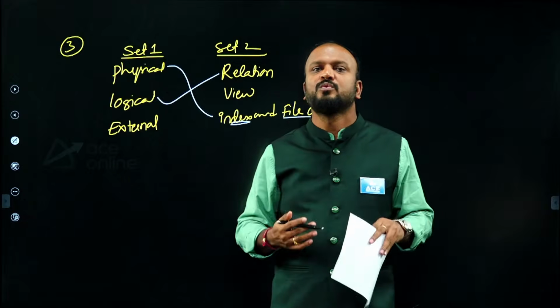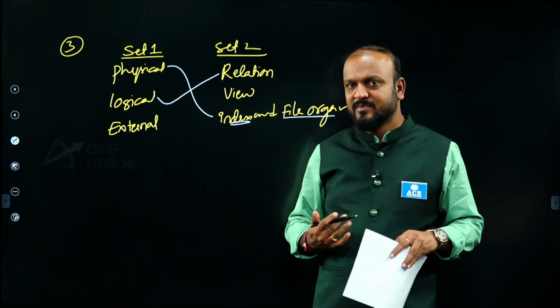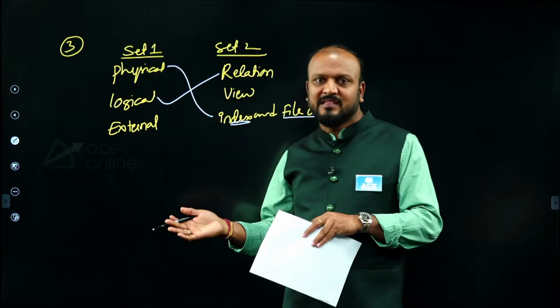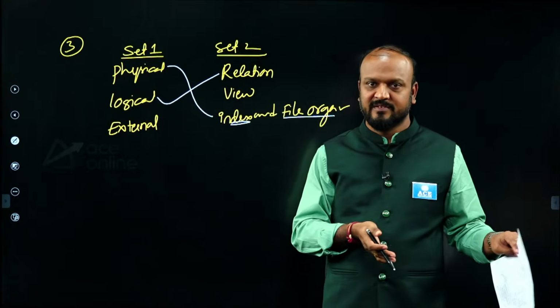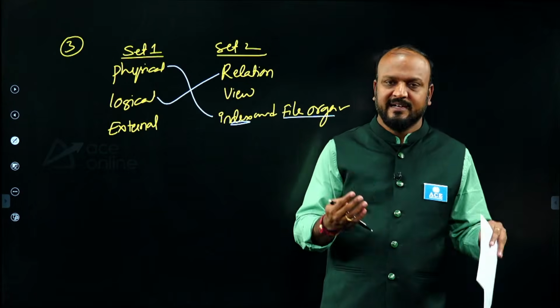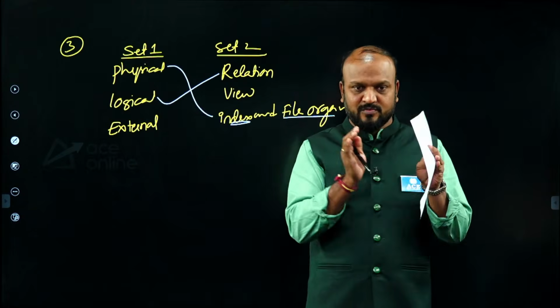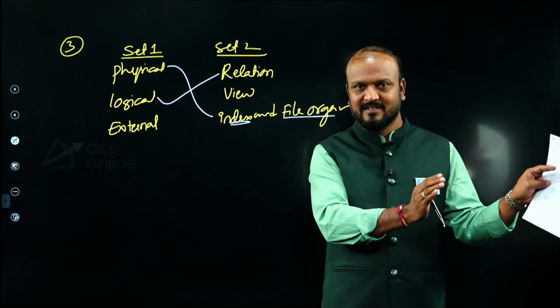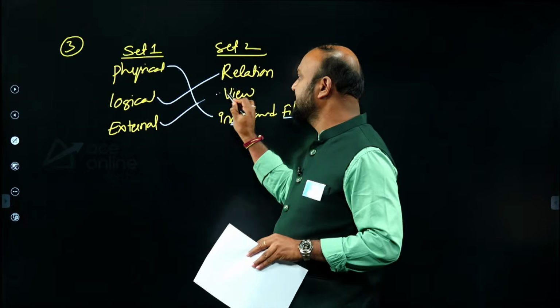Suppose a user wants to use the database of a banking account. What schema the banking system is using is nowhere required for the customer. So what the customer can see on the bank database is his account details, his balance details and all. So only the extent that is required for the external customer is shown. That is called the view level of abstraction.